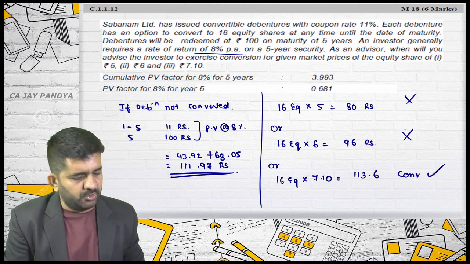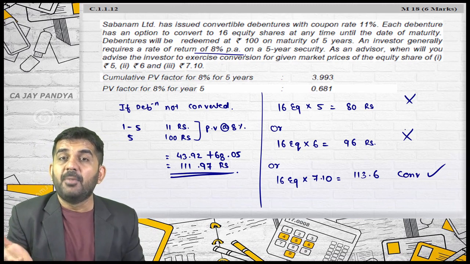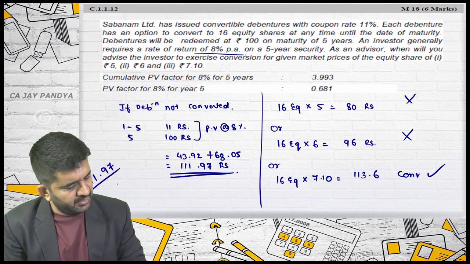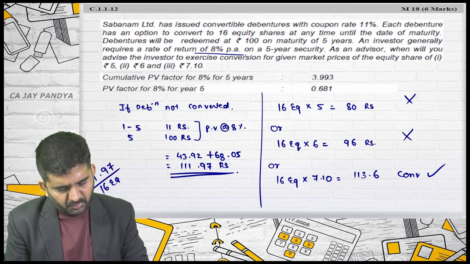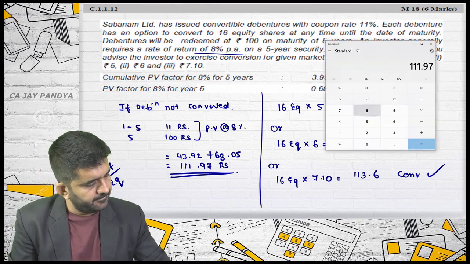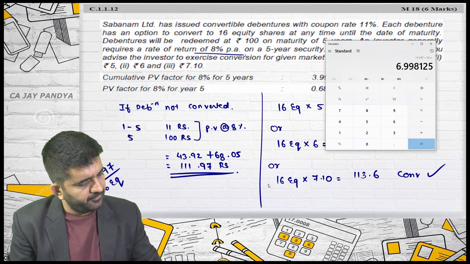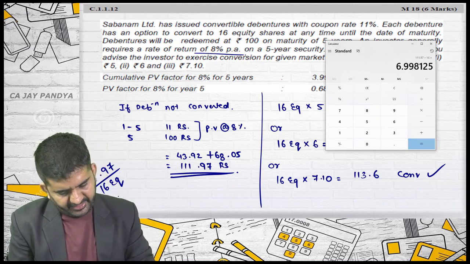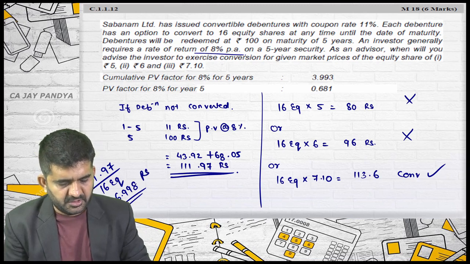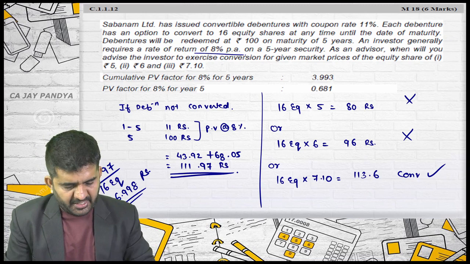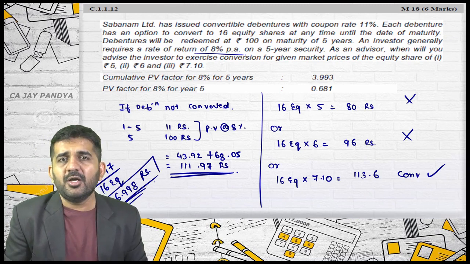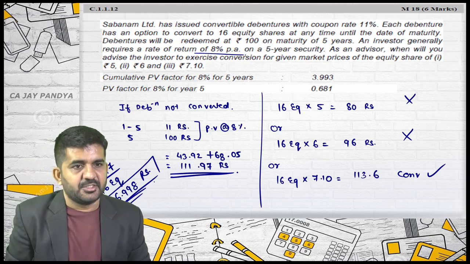Every time I will find out the rate above which you should go for conversion, and that rate will be 111.97 divided by 16 equity shares, which is 6.998 rupees. If the price of the equity share is above this, I will be going for conversion. If it is below this, I will not be going for conversion. Is it correct? Yes, Mahek.